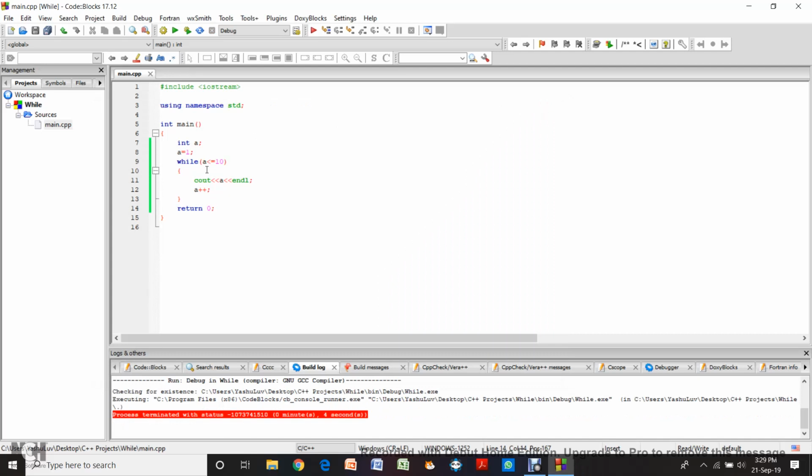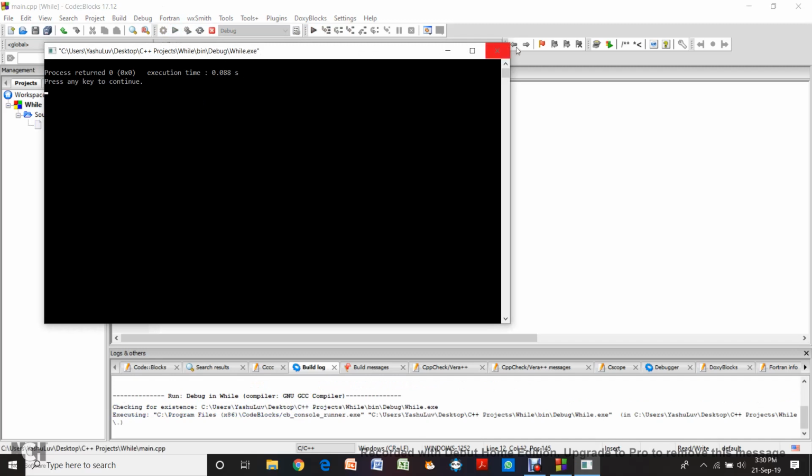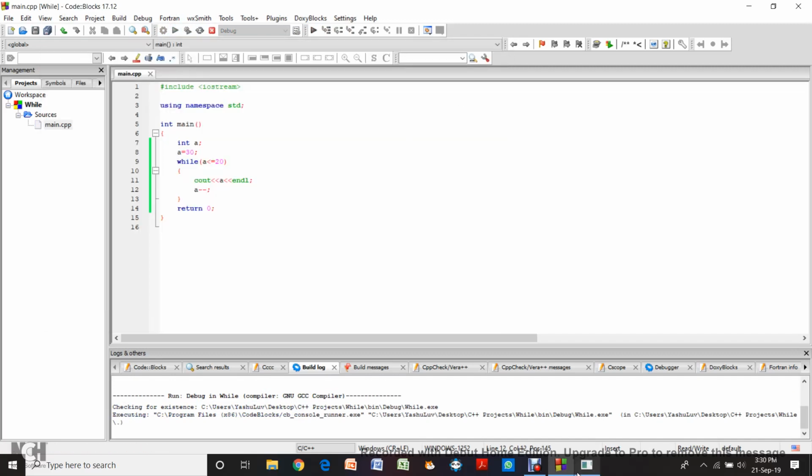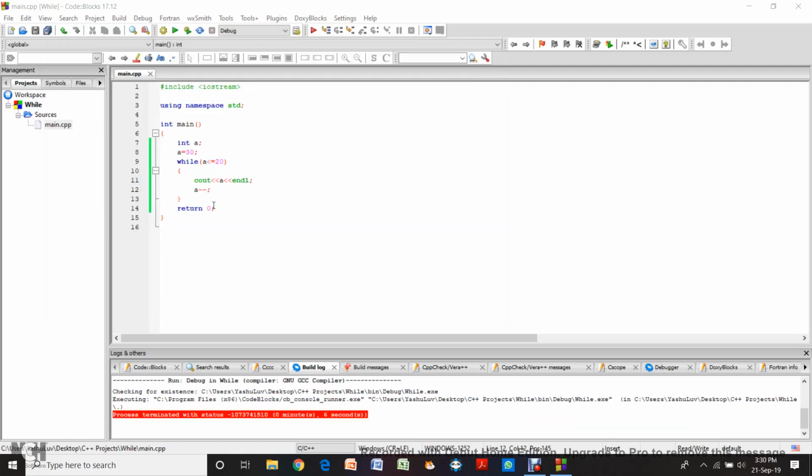So now let's do decrement. We can do decrement as well here. If I make this 20 and make this value 30, and I'll do a minus minus. Now let's build it. Now let's run it. Wait a second, I think I forgot to do cout somewhere.